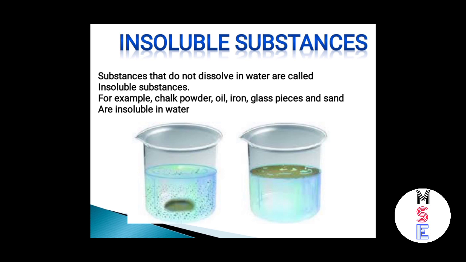For example, chalk powder, oil, iron, glass pieces and sand are insoluble in water. When we add these substances in water, they cannot dissolve in water.